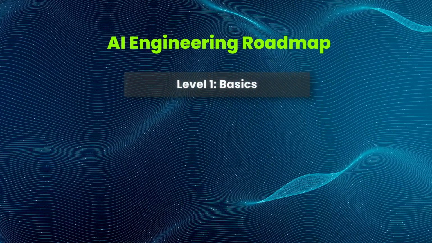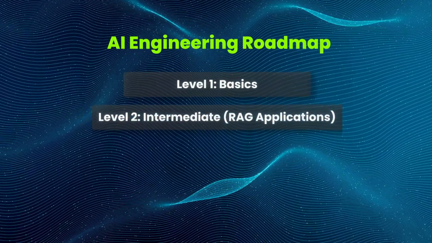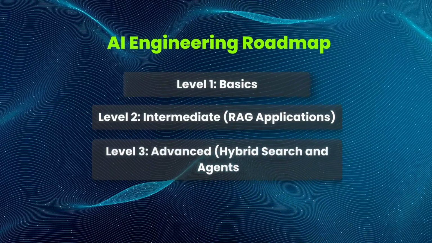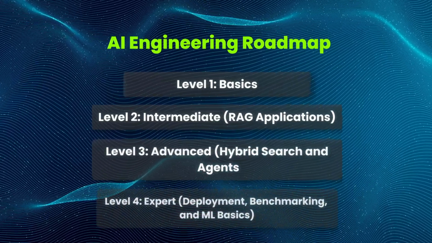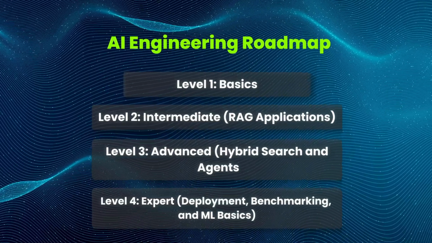Level 1, basic. Level 2 is the intermediate level where you'll be learning about RAG applications. Level 3 is the advanced level, hybrid search and agents. Level 4, you'll understand about deployment, benchmarking and ML basics. By the end of this roadmap, you'll have the skills to create and deploy real-world AI applications.